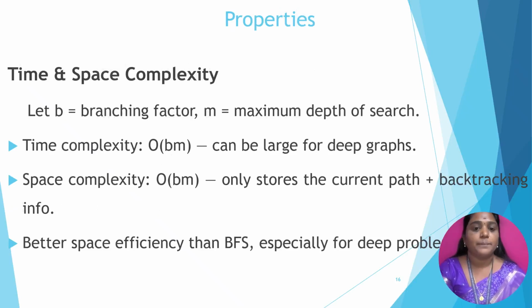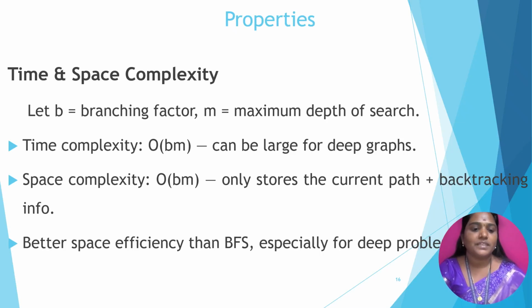Next, what are the main properties of the search algorithms? Each and every algorithm has to be measured by time complexity and space complexity. Here b represents the branching factor and m is the maximum depth of the search tree.